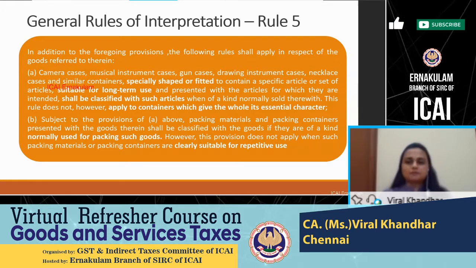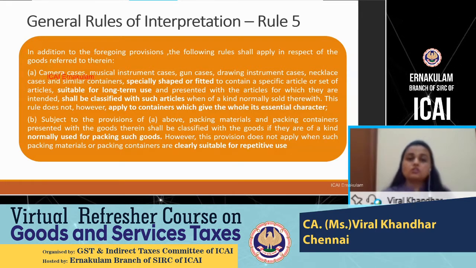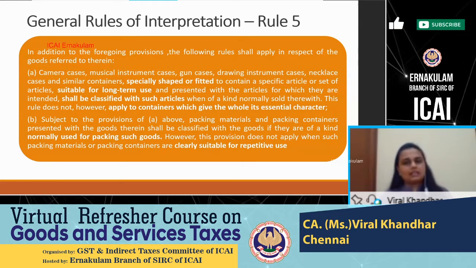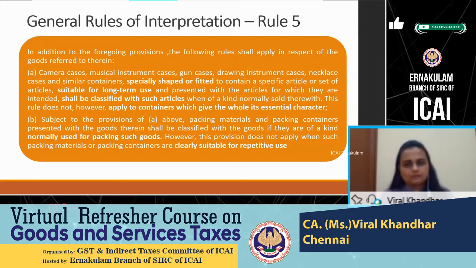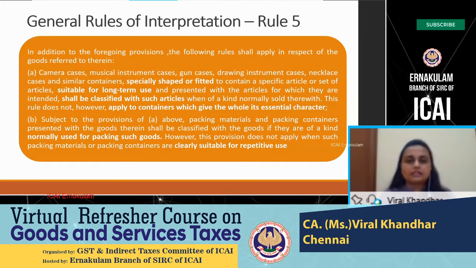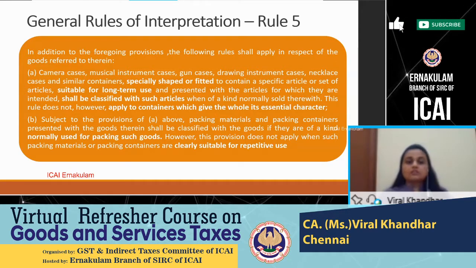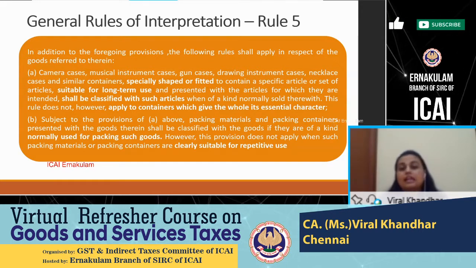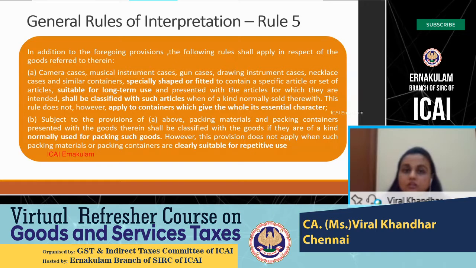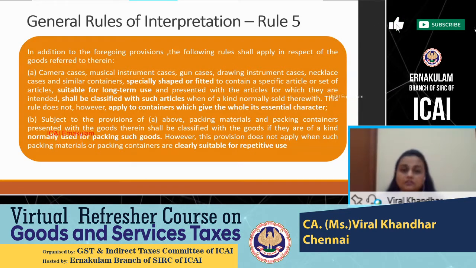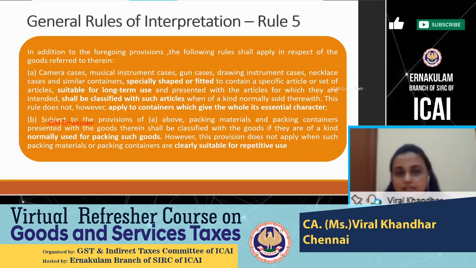So this rule is specifically discussing how classification in the case of containers has to be done. If you look at the examples given in Rule 5A, camera cases, musical instrument cases, drawing cases, gun cases, you know that these cases are specially shaped to fit the main article inside, to hold the article wobble free. So these cases, if presented along with the article for which they are sold, are to be classified along with the main article itself.